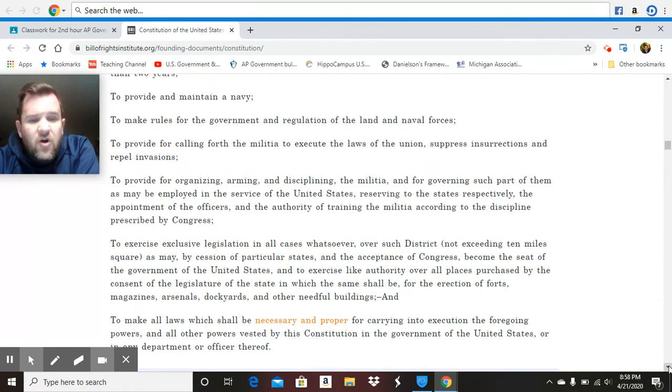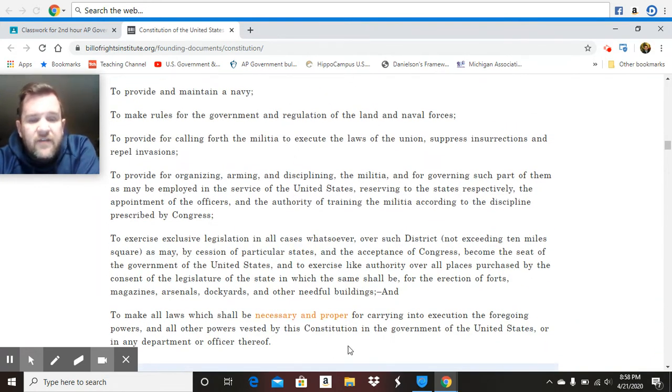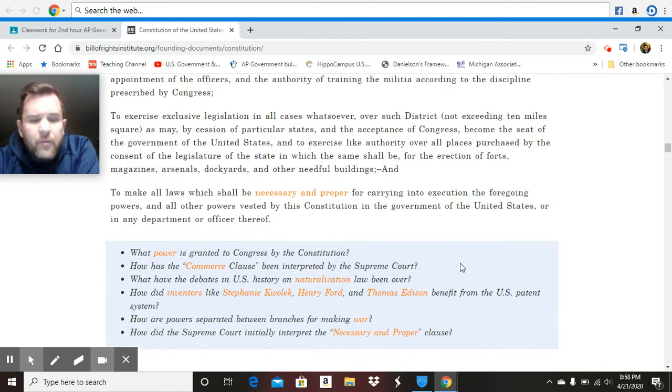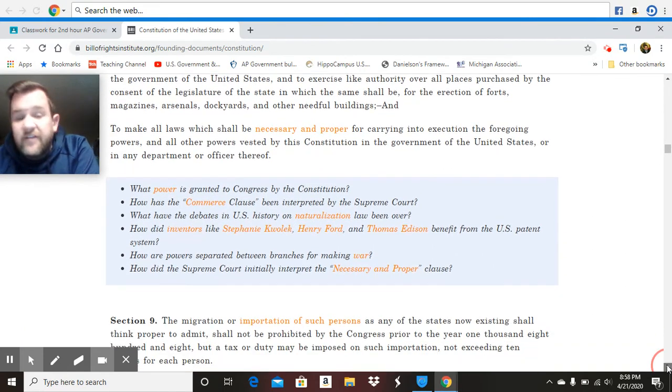And then if we go all the way down to the bottom: provide and maintain a navy, and so on and so forth. Probably the most expansive power for Congress is the power "to make all laws which shall be necessary and proper for carrying into execution the foregoing powers and all other powers vested by the Constitution in the government of the United States or in any department or officer thereof." Necessary and proper: McCulloch versus Maryland. The power to create a national bank is a power given to Congress through the necessary and proper clause.